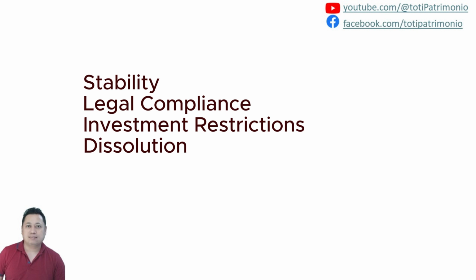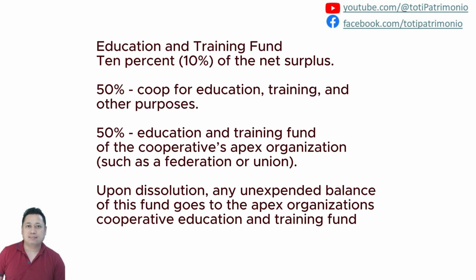And then for the training and educational fund, half of this amount can be spent by the cooperative for education and training and other training purposes. So 5% is for the local, na pwedeng gamitin ng kooperatiba, that may be used by the cooperative for education and training purposes.